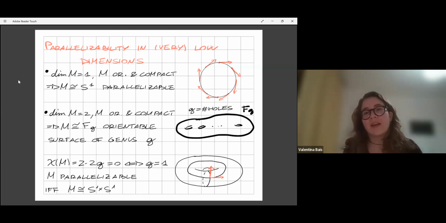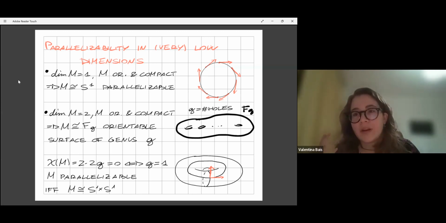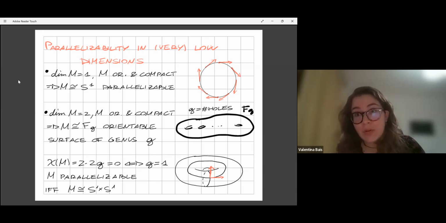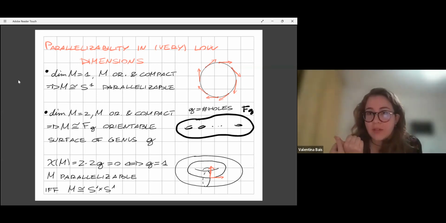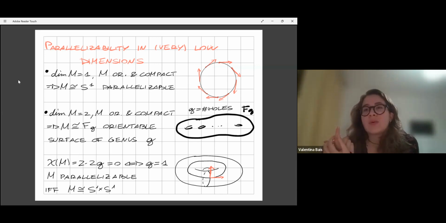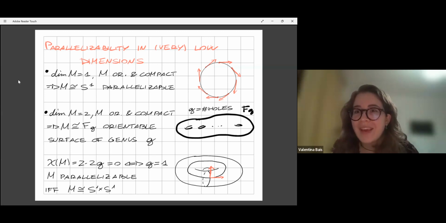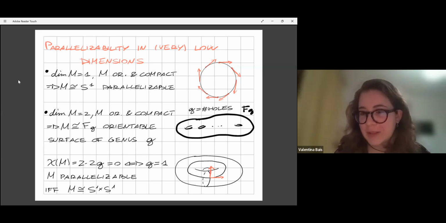And again, if we go to higher dimension, for example, in dimension 4, we have other restriction conditions on manifolds for being parallelizable. Indeed, one can prove that a four-manifold is parallelizable only if the Euler characteristic vanishes. And one needs to have other two topological conditions, which I won't discuss. So as you go in higher dimension, the problem is again highly non-trivial. So dimension 3 is really a strange dimension in this sense.